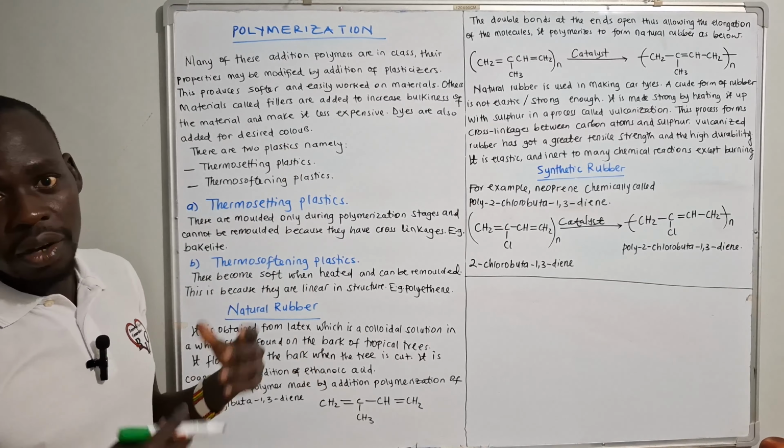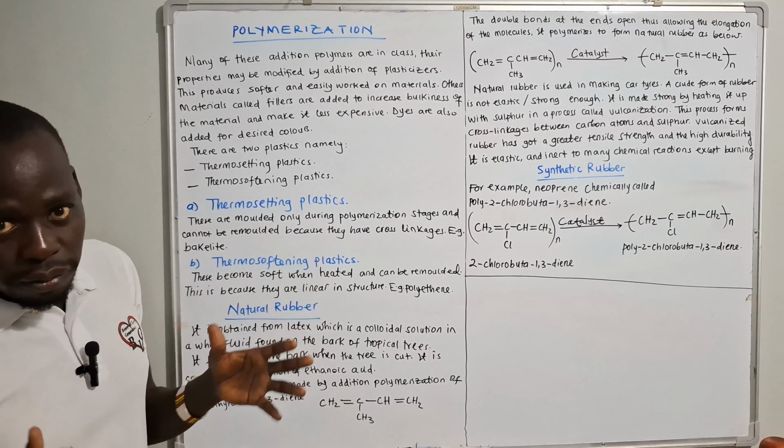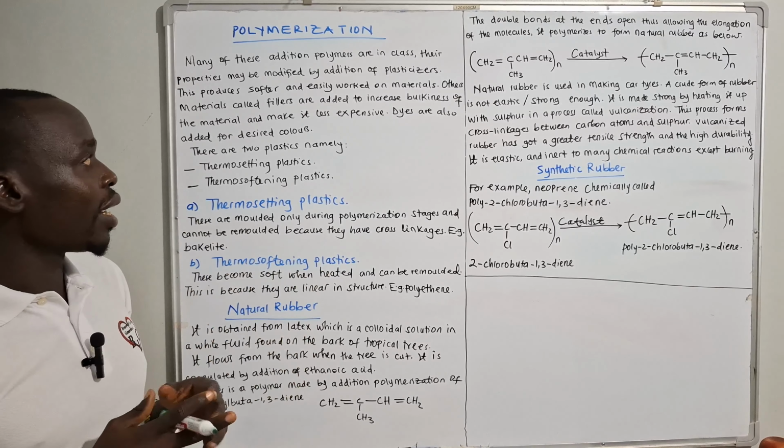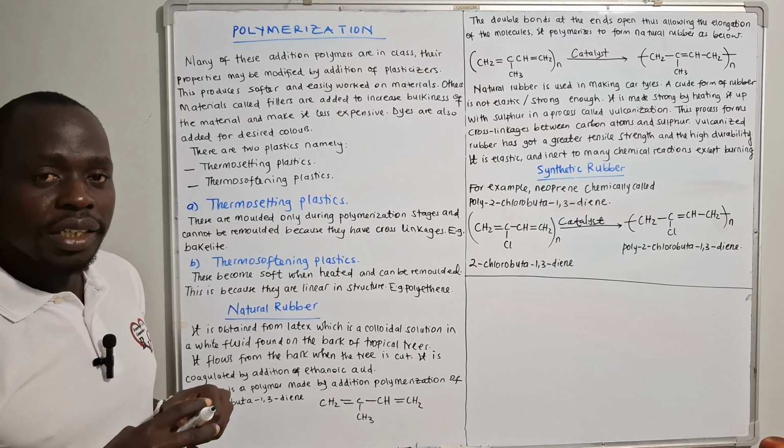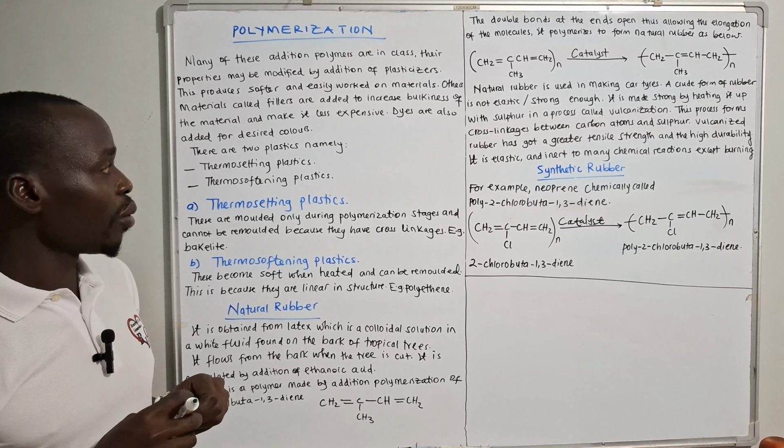The best examples we were giving were proteins, where we say proteins are polymers formed from monomers, amino acids. We also talk about those formed from glucose, especially alpha glucose, and those are what we call starch, and we also have glycogen and the rest.